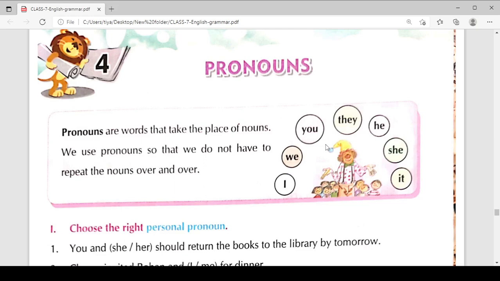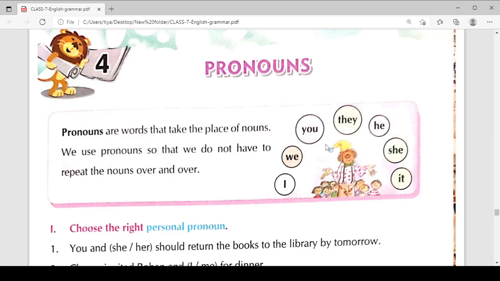I'm your teacher Mona, and in our previous lecture we discussed nouns and the kinds of nouns, and today we will discuss pronouns. If you have discussed nouns and pronouns in your previous years, these are very simple parts of speech. Before starting the pronouns, I want to give you an overview of the nouns.